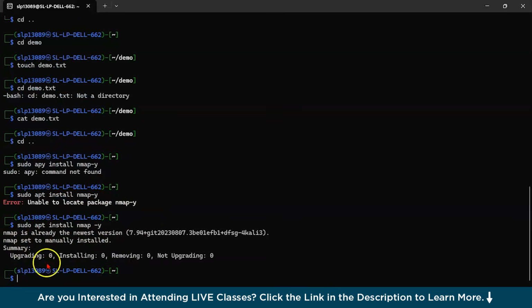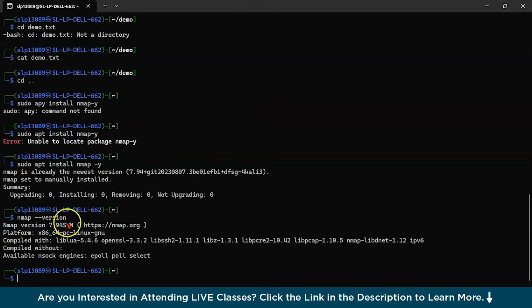So you could see we have correctly installed Nmap, and now you could check its version number. Type nmap --version. You could see we have Nmap version 7.94, and we are using the Linux GNU platform. It has also given us compiled with liblua 5.4.6. So these are certain pieces of information that you will get.